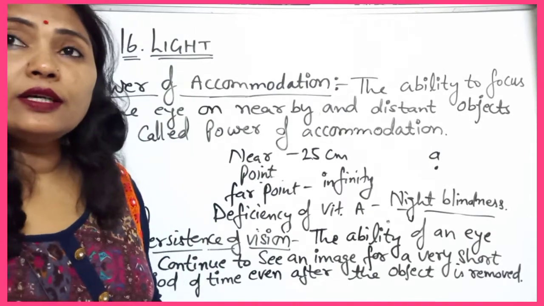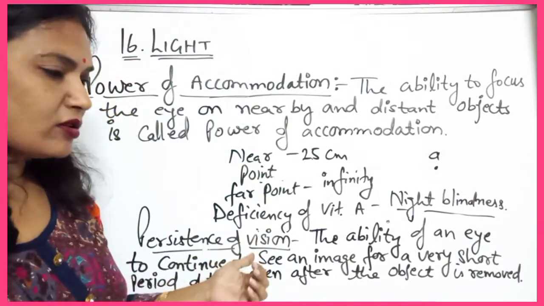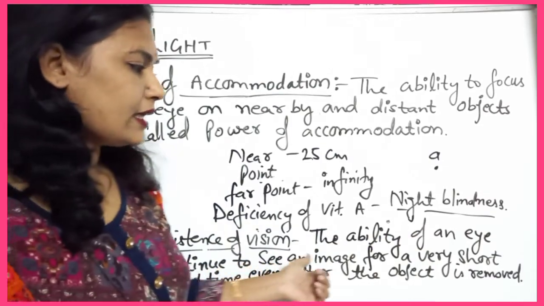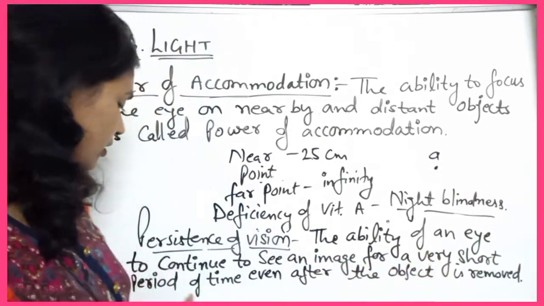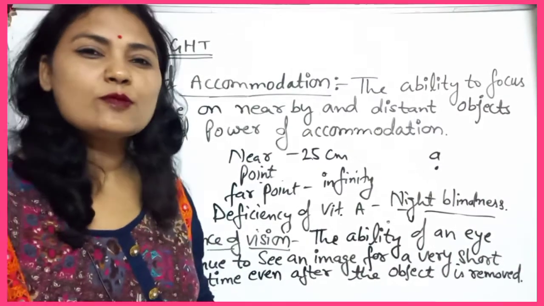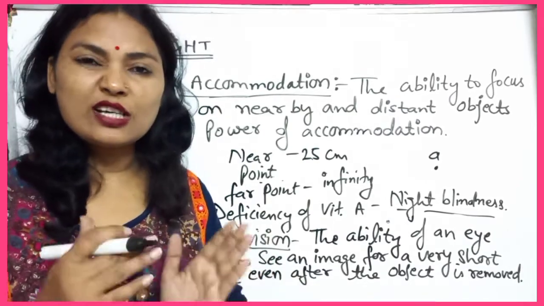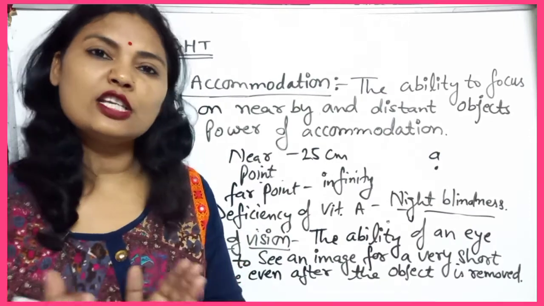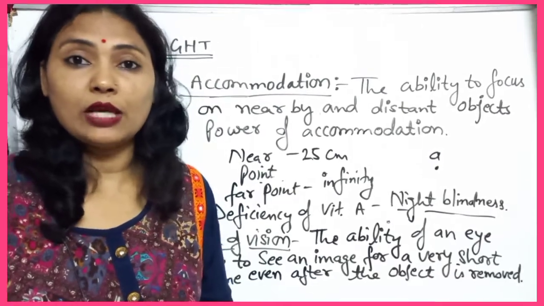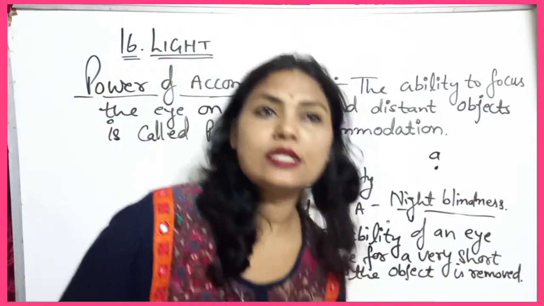So let me explain the definition of persistence of vision. What is persistence of vision? It is the ability of an eye to continue to see an image for a very short period of time even after the object is removed. As you know, the image remains on the retina up to 1/16 second. Okay, 1/16 means 16 per second will remain.